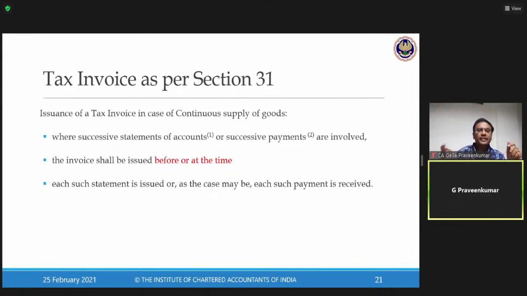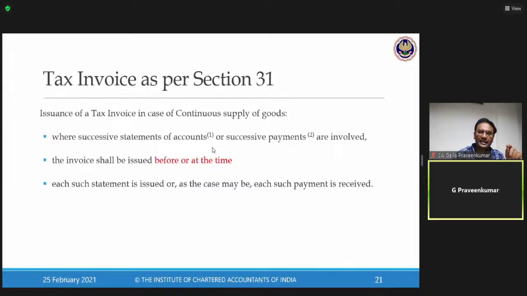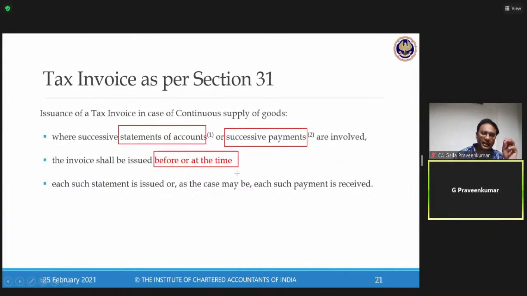The law says, where successive statements of accounts or successive payments are involved as per the contract, wherever there is a statement of account to be furnished or a payment to be paid as per the contract, either of these two, the invoice shall be issued before or at the time of that particular issuance of a statement of account or before receiving that particular payment.